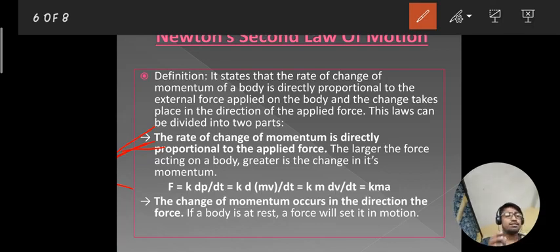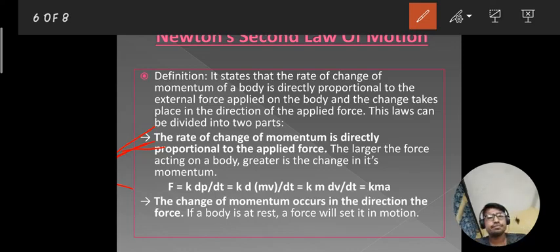Getting my point? This observation led to the second law of motion, that is, the rate of change of momentum is directly proportional to the applied force, and it takes place in the direction in which the force acts.